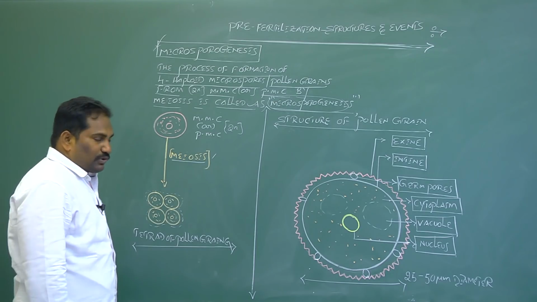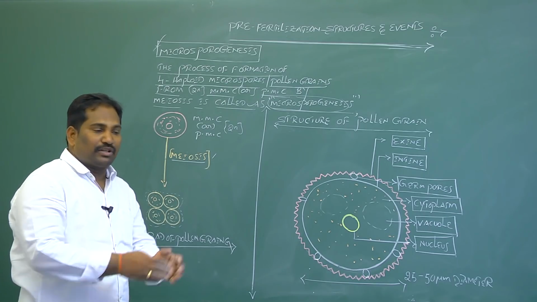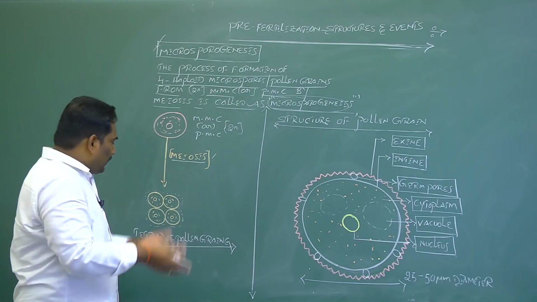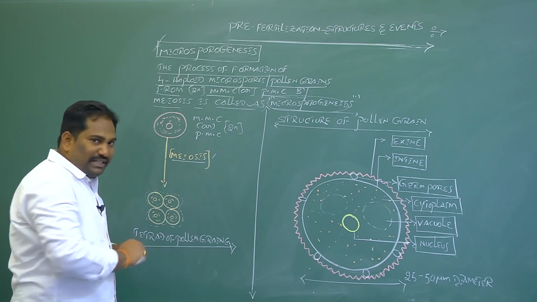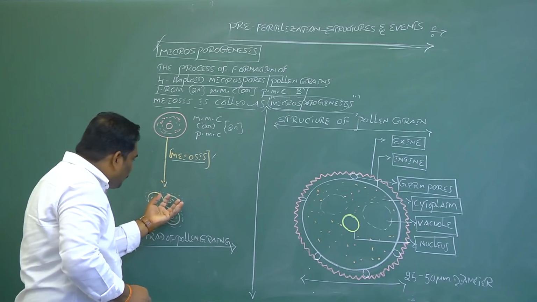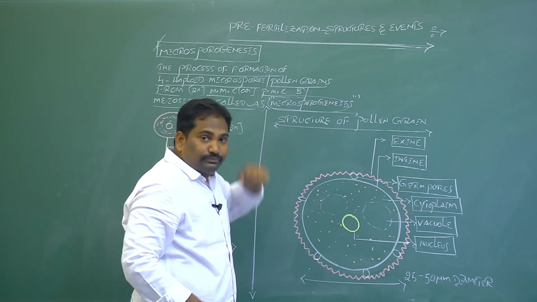After microsporogenesis, thousands of microspores or pollen grains are formed in the pollen sac or microsporangium. At mature condition, this tetrad of microspores or pollen grains separate from each other, and we now discuss the structure of one microspore or pollen grain under the microscope.